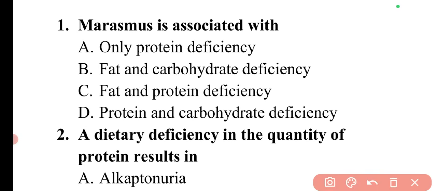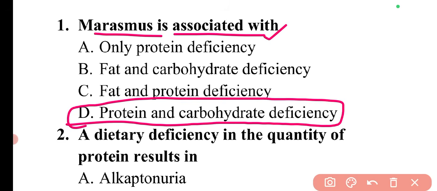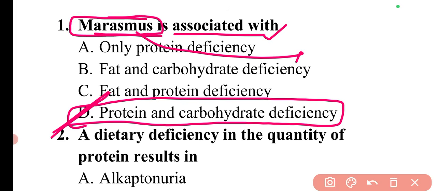The question is, marasmus is associated with. Marasmus is a condition which is associated with protein and carbohydrate deficiency. If in our body protein and carbohydrate are both in deficient quantity, and our body is supplemented with a deficient amount of protein and carbohydrate, then the condition will be called marasmus. So these are basically the terms for malnutrition.